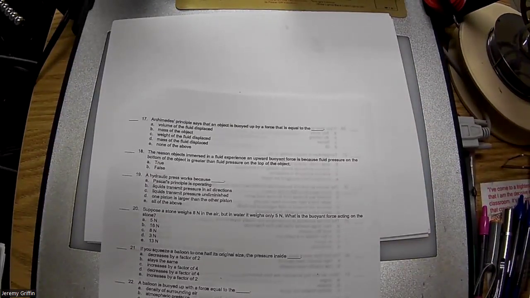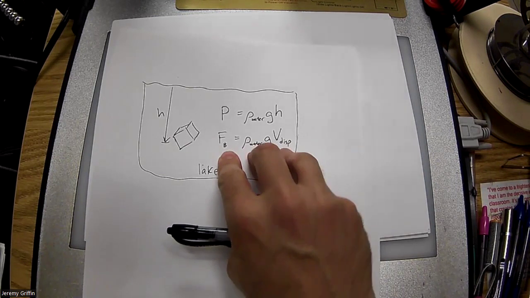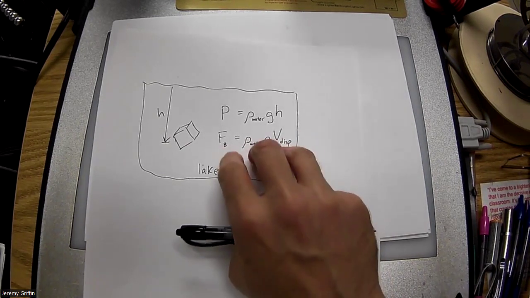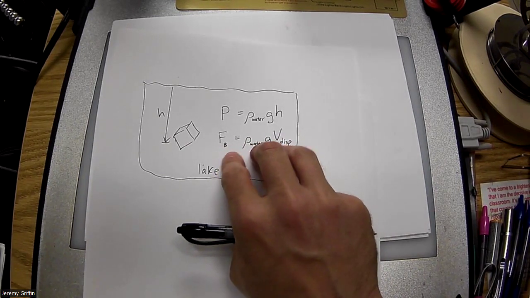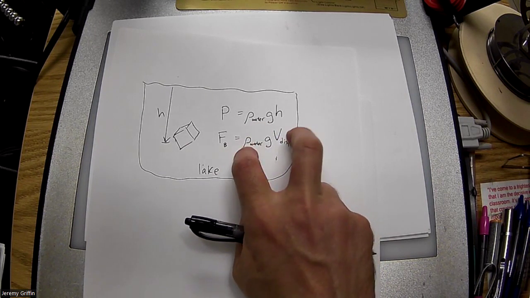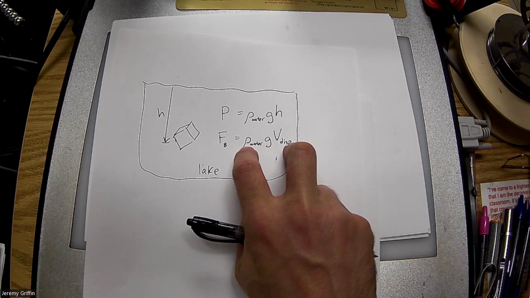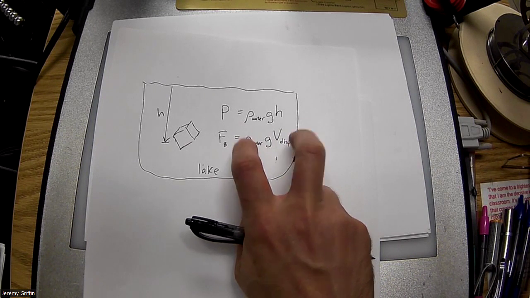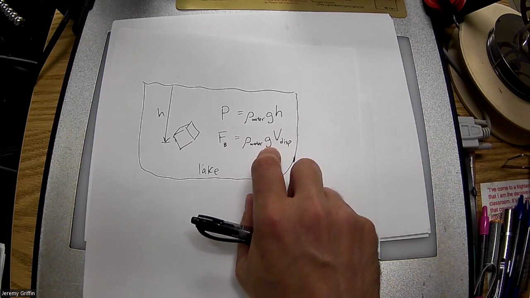Archimedes' principle says that an object is buoyed up by a force equal to, that's why I just wrote it right here, well, I should say this is the magnitude of the force. This is Archimedes' principle: rho g V. Now, guys, what is density times volume? Multiplying these together, what is density times volume?